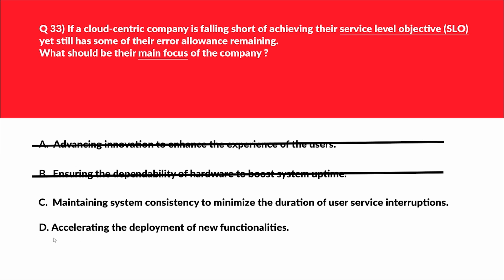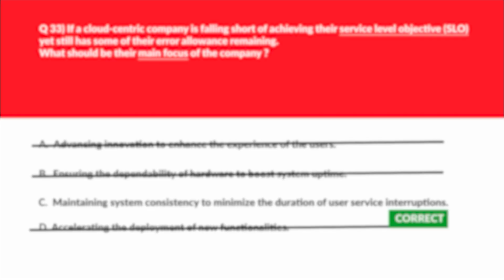Let's look at option D. D says accelerating the deployment of new functionalities. Releasing new features should be secondary to maintaining stability, especially when SLOs are not being met. Therefore, incorrect choice. We are left with option C and we will lock this.